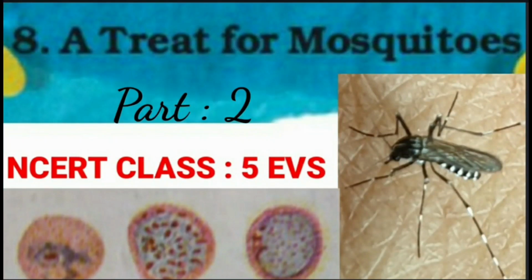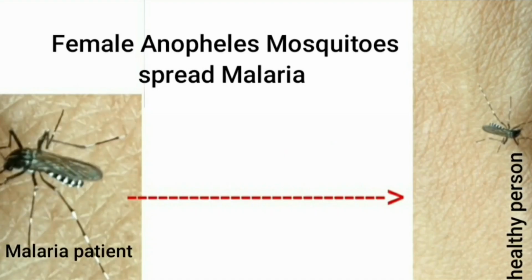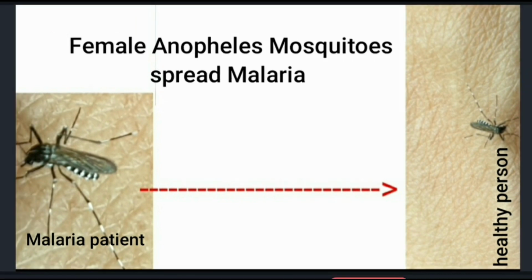Today we are studying NCERT 5th Standard EVS, Chapter 8, A Treat for Mosquitoes, Part 2. In Part 1, we have learned about mosquitoes. Female Anopheles mosquitoes carry the malarial germ from an infected person to a healthy person. In Part 2, we will study more about mosquitoes.